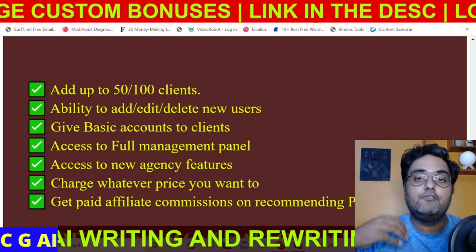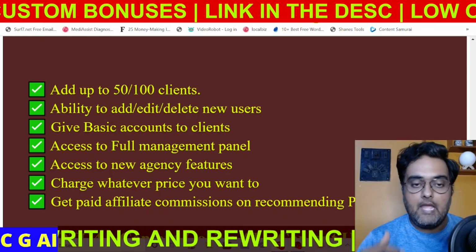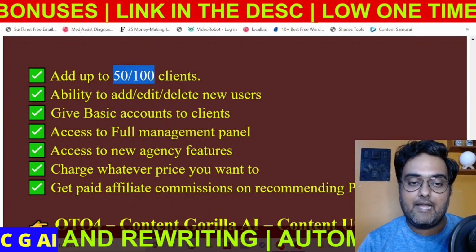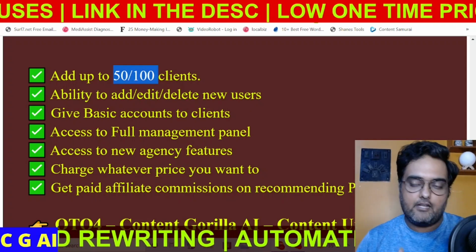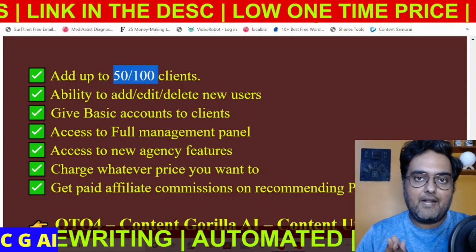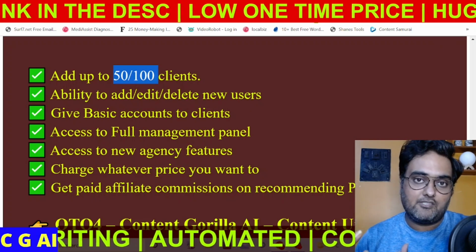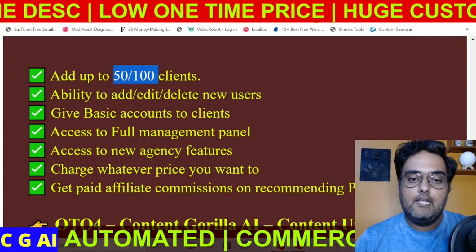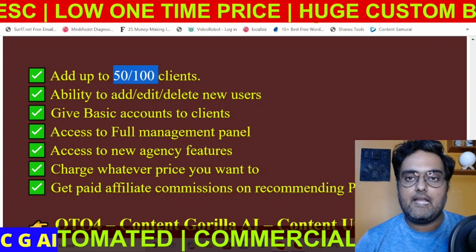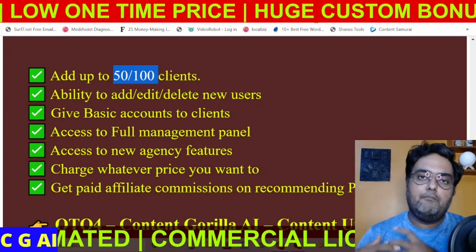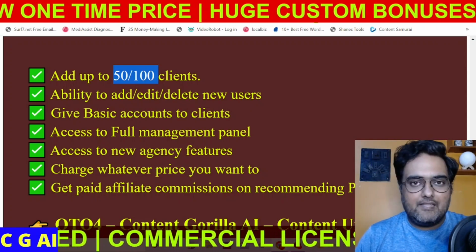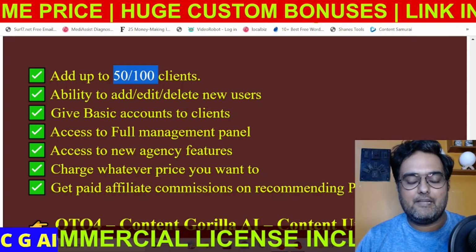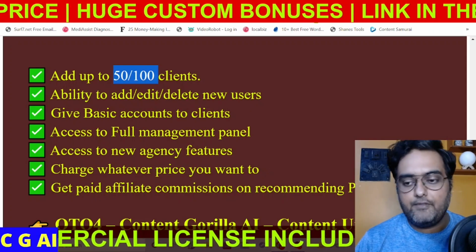What it allows you is to resell the ContentGorilla AI, and you can price it to whatever you wish to. You are going to get 50 to 100 client accounts. You can manage those client accounts. You can even go for a monthly pricing because this creates unlimited blogs, right? So unlimited contents. That means you can charge your clients monthly as well. So I'd suggest you pick up the 100 client, and if you can even push it for a minimal pricing of $17 a month, then you can have the calculator out and you can see how much monthly income you can generate from it. So it's a good feature to have.